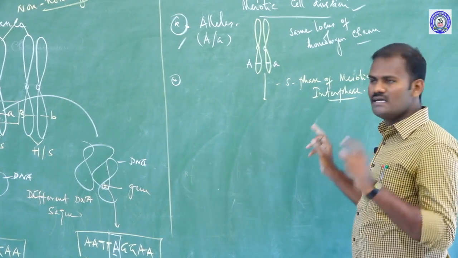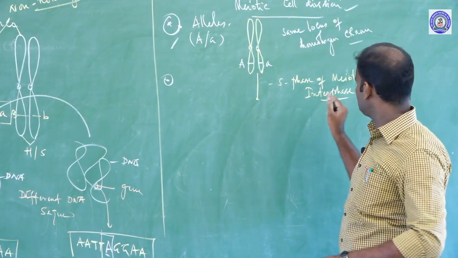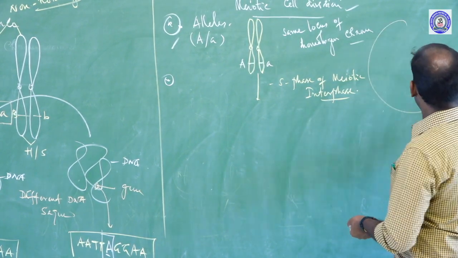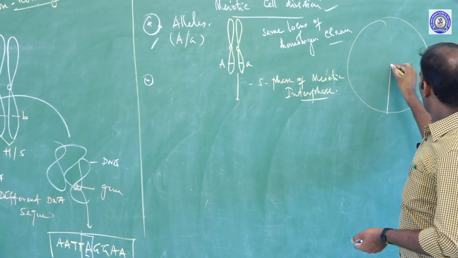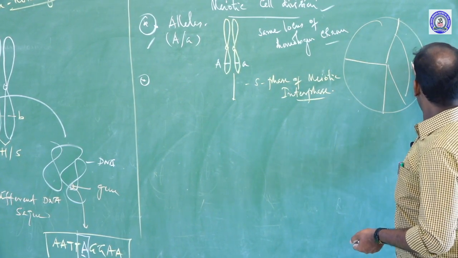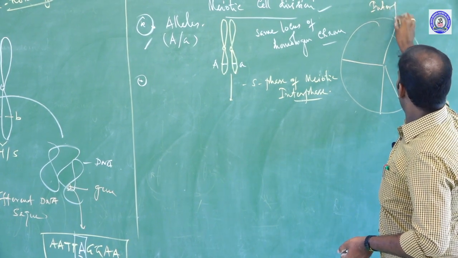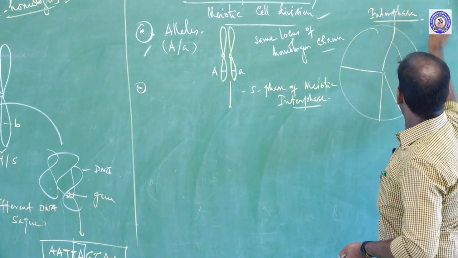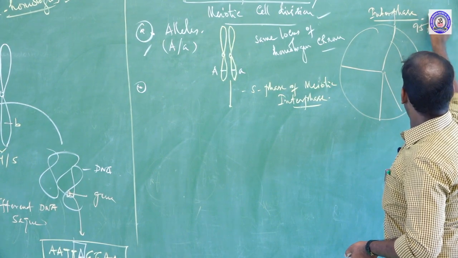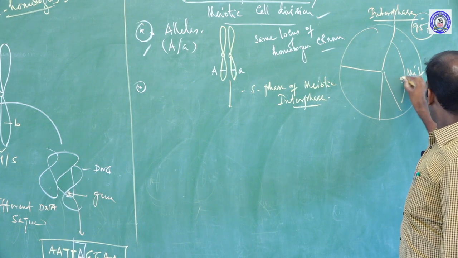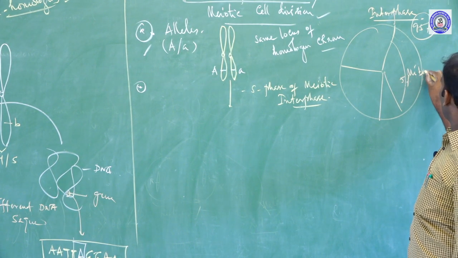The cell cycle includes two stages: one is interphase, another is mitotic cell division. The interphase occupies 95% of the total time during cell division. The remaining 5% of the time is taken by mitotic cell division.